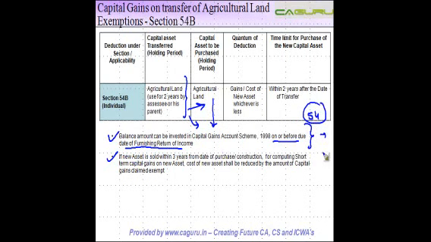Similarly, another condition is that when you purchase this agricultural land, you cannot transfer it within 3 years from the date when you purchase it. The term construction will not apply in the context of agricultural land. So if the new asset, the new agricultural land that you purchased, is sold within 3 years from the date of purchase, then whatever capital gains arose to you earlier which were exempted will be reduced from the cost of this particular agricultural land. Accordingly, you pay a higher amount of capital gain on this land, which will always be a short-term capital gain.